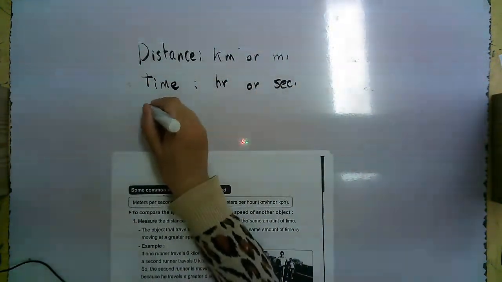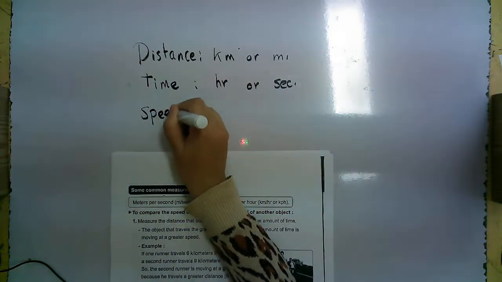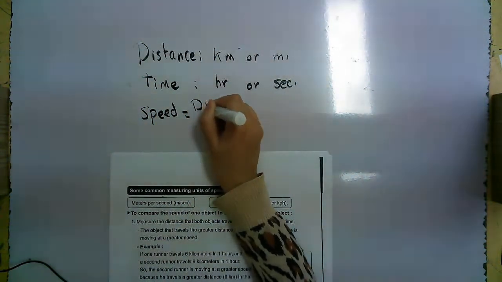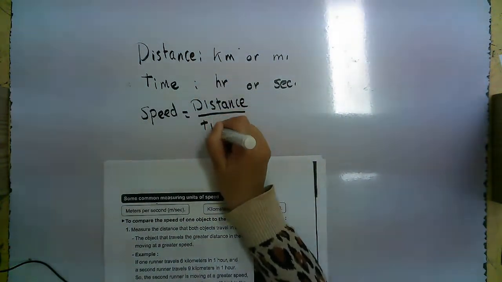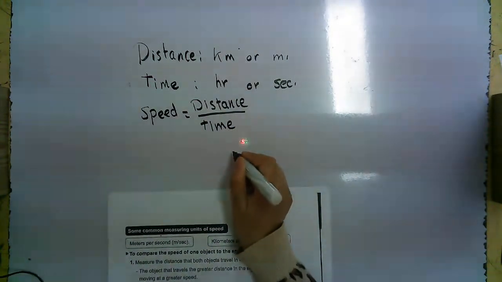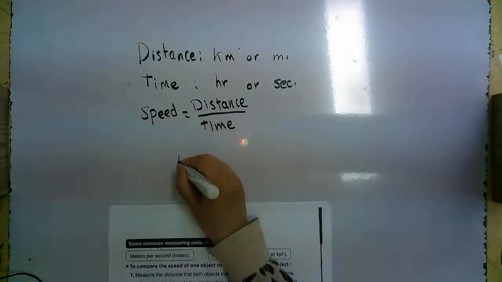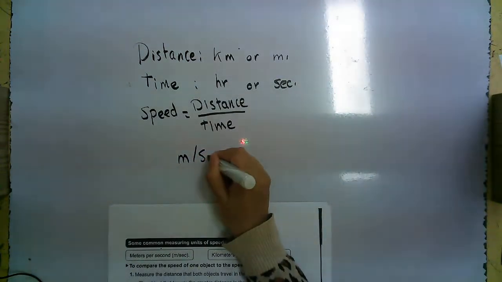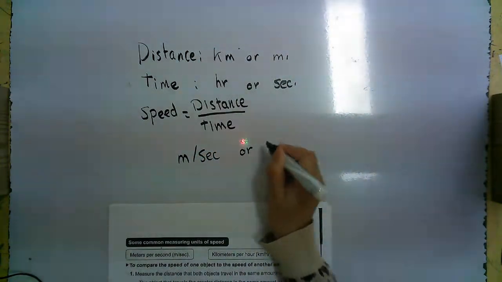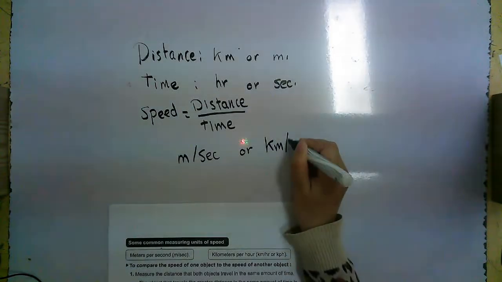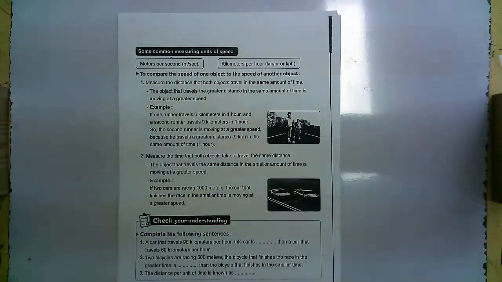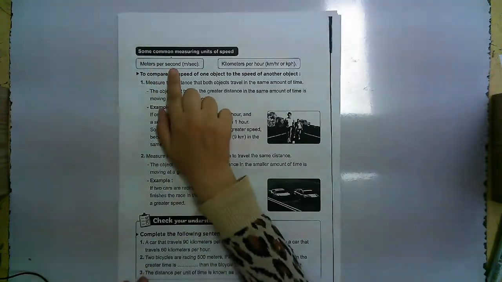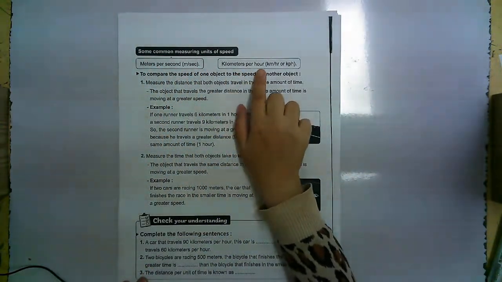But speed equals distance over time. So the measuring units of speed are meters per second or kilometers per hour. These are some common measuring units of speed: meters per second or kilometers per hour.